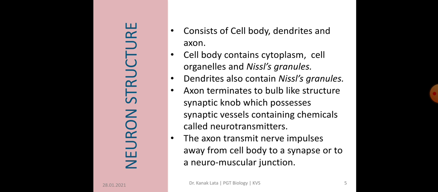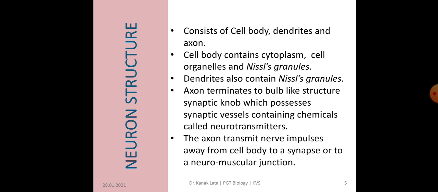Now the next topic is about neuron structure. Neuron or nerve cells are the functional unit of nervous system. These have a specialized cell structure but vary greatly in size and shape. Each neuron has a cell body, also called as cyton, which contains cytoplasm, nucleus, and Nissl granules. A number of processes arise from the cell body or cyton.